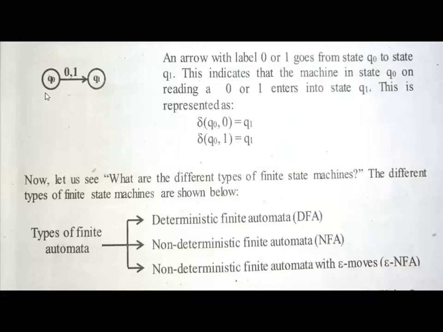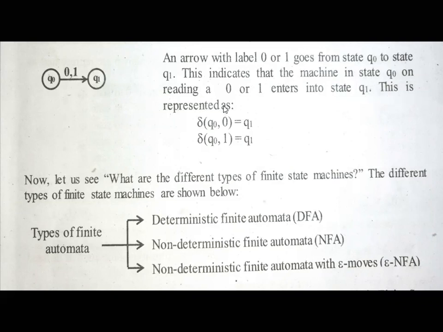Next, one more variety of transition we have, Q0 to Q1. This states that Q0 will change its state from Q0 to Q1 if it receives 0 or 1. This comma represents 0 or 1. 0 comma 1 means 0 or 1. See here, an arrow labeled with 0 or 1 goes from state Q0 to state Q1. This indicates that the machine in state Q0, on reading 0 or 1, enters into state Q1.